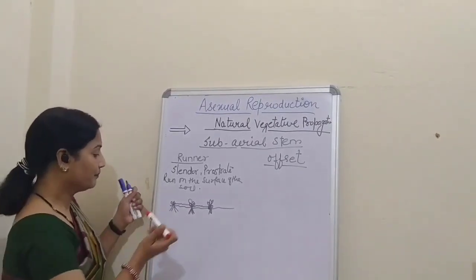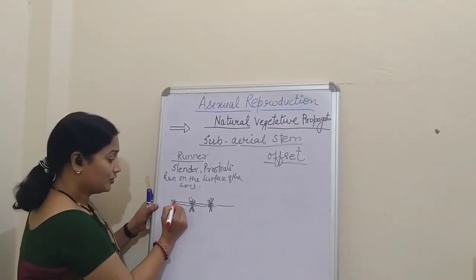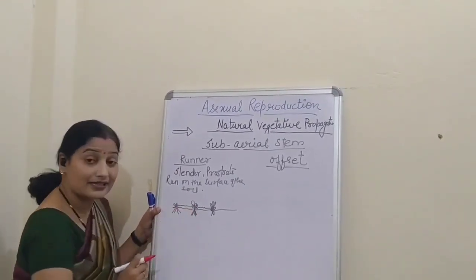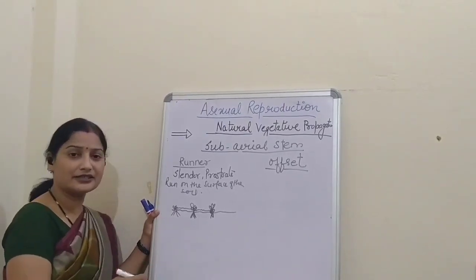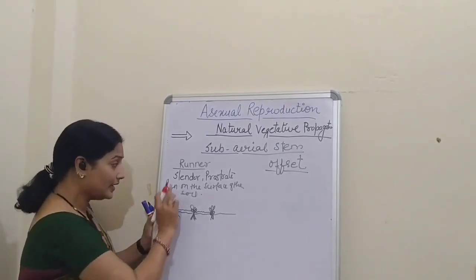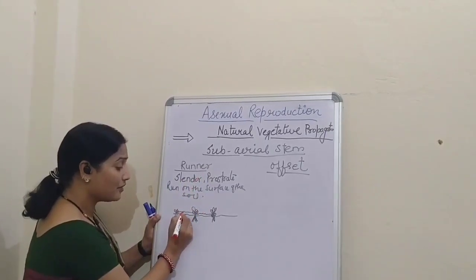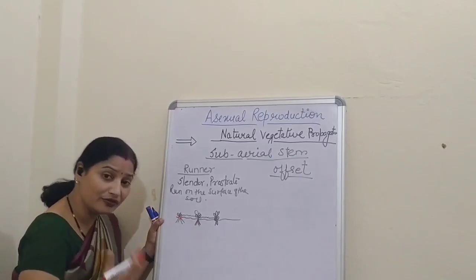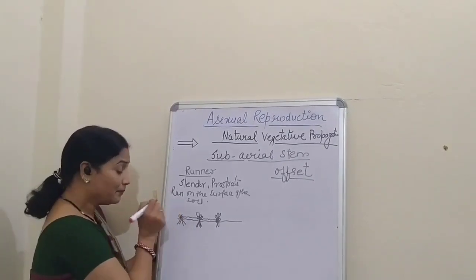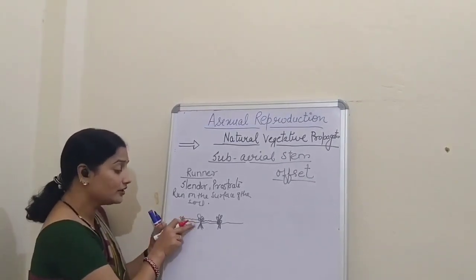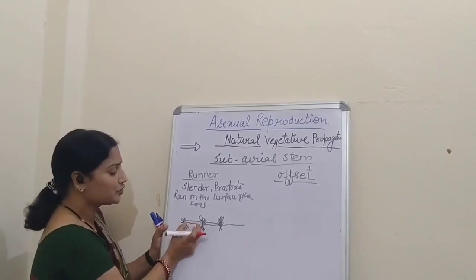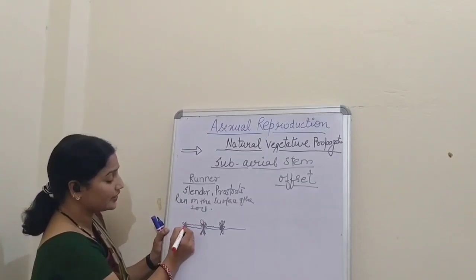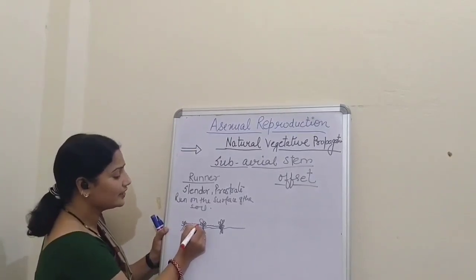Now students, from this portion till this portion is called the internode. You must have read this in the previous class. In case of runner, there may be many nodes and internodes, because the branch that runs on the surface of the soil must be very long, and so it will contain many nodes and internodes.